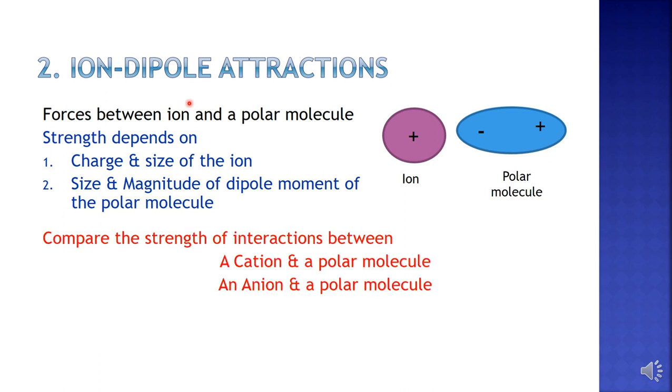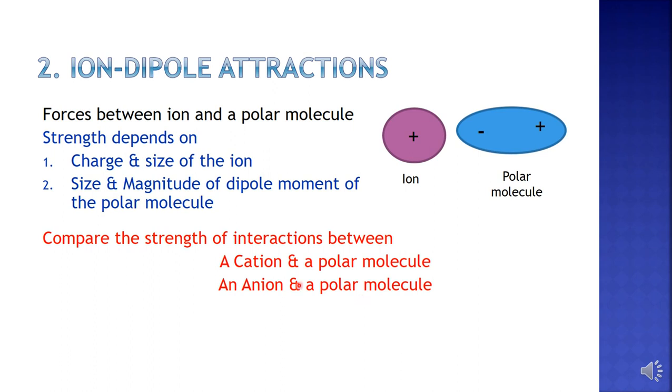Now if you compare the strength of interactions between a cation and a polar molecule, and an anion and a polar molecule, which will be of greater strength? We have already said that the ion-dipole interactions exist between an ion and a polar molecule. So this ion can be either a cation or an anion. So which of these interactions will be higher? Interaction between a cation and a polar molecule, or an anion and a polar molecule? Which of these will be higher?